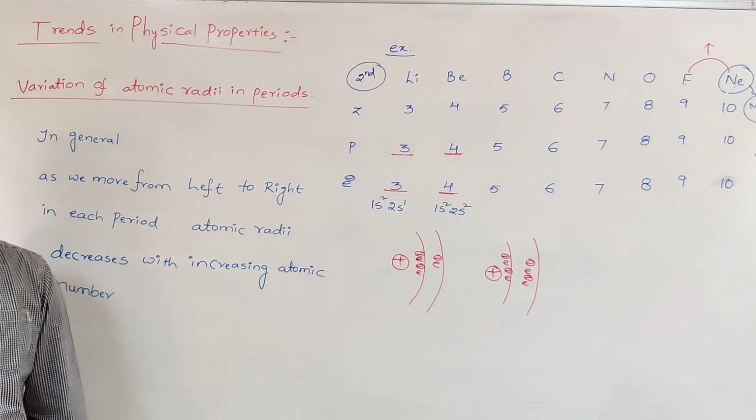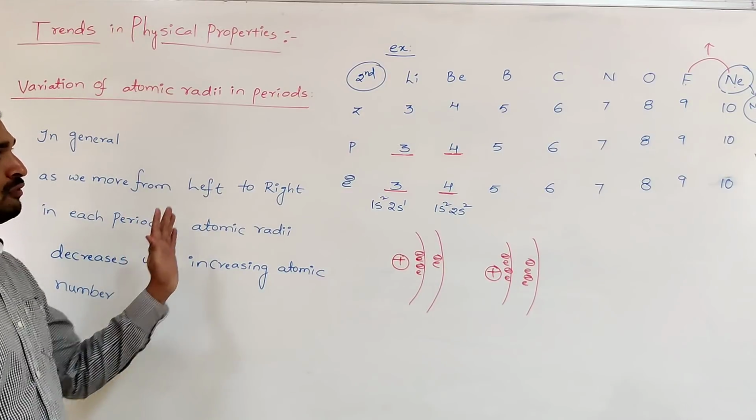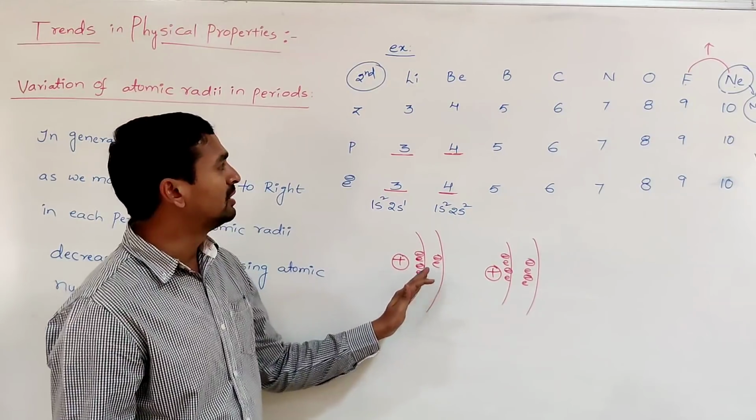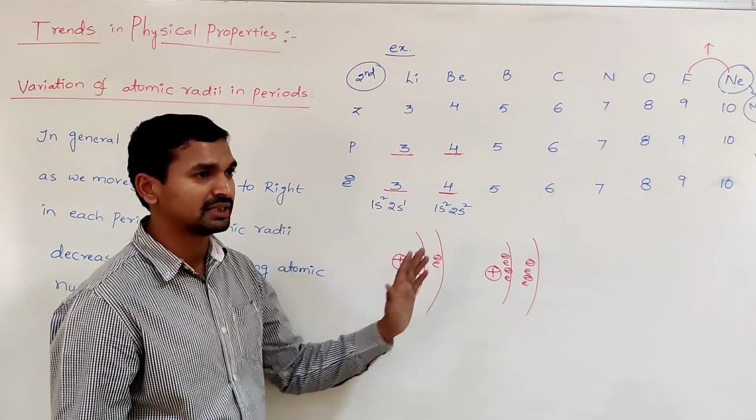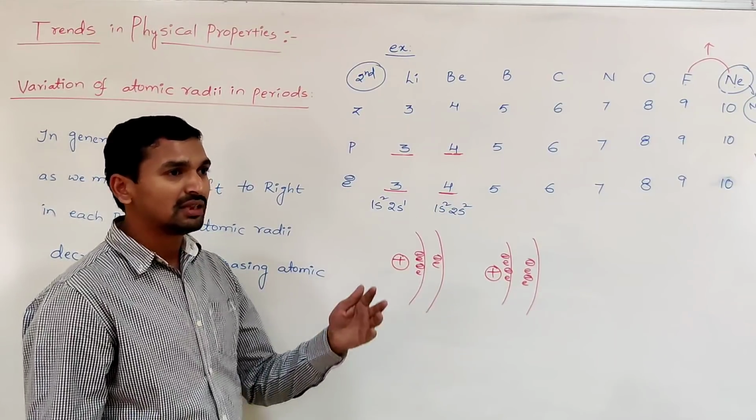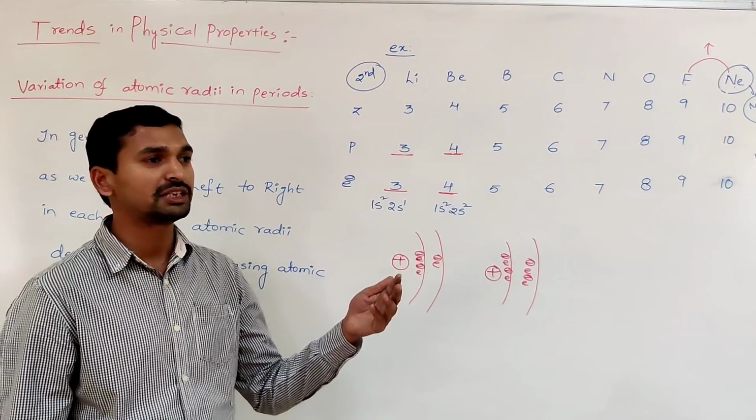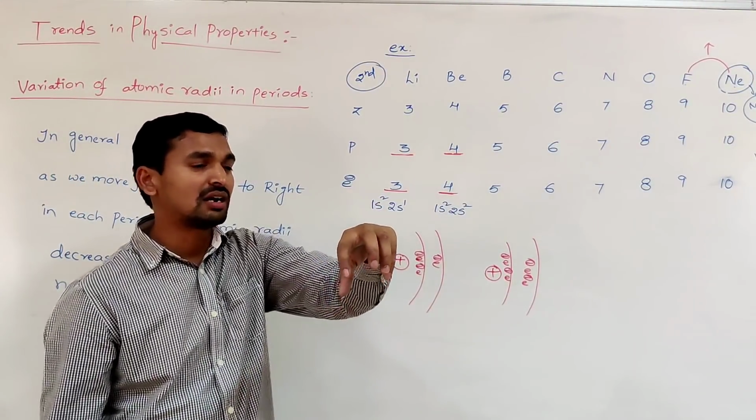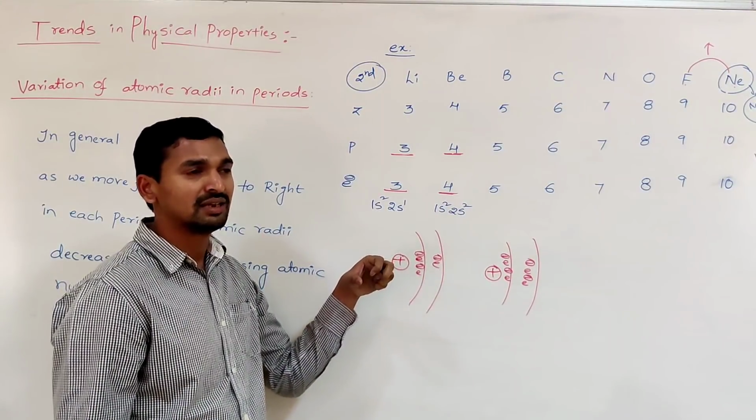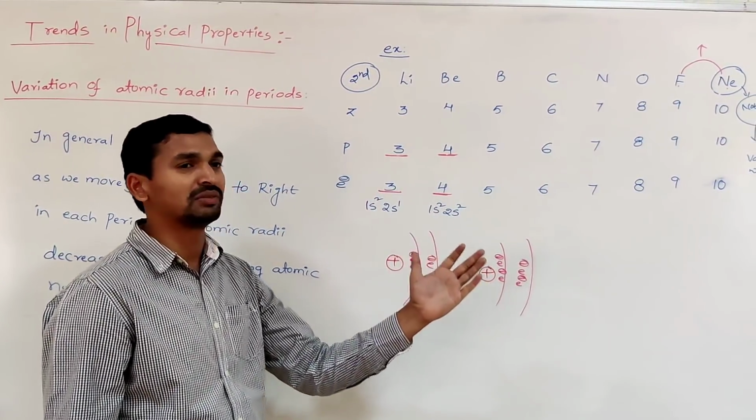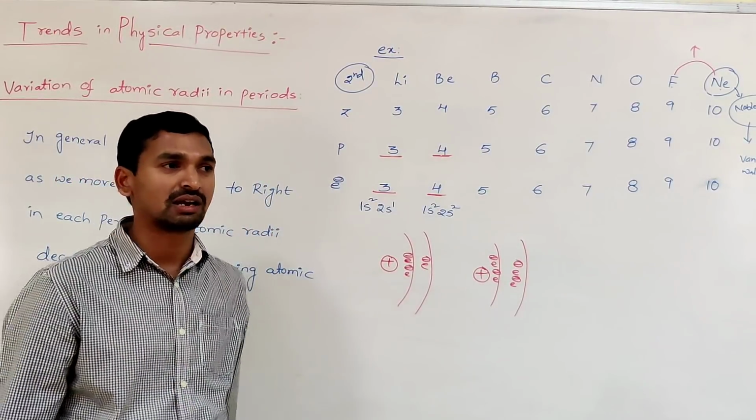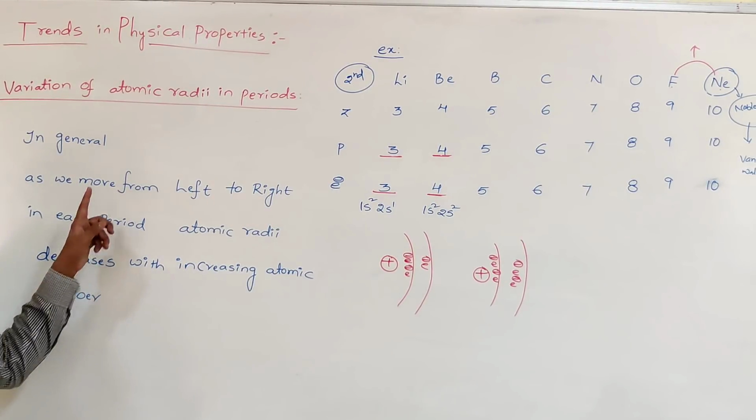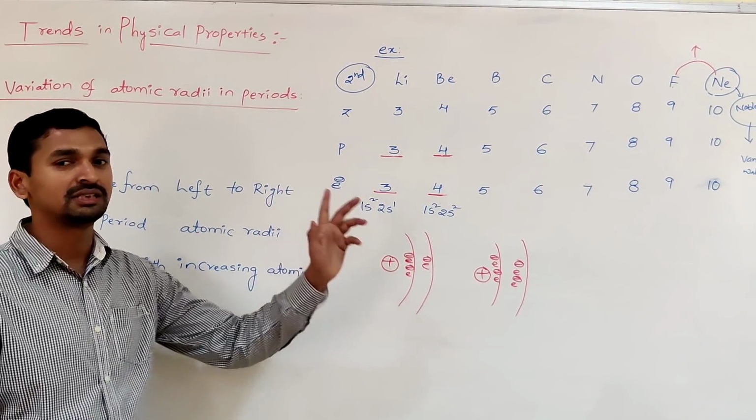Why does it decrease? The reason is, as we move from left to right, the electrons are added to the same shell and the positive charge also increases. Consequently, the effective nuclear charge per each electron increases. As a result, the electrons are strongly attracted toward the nucleus. Consequently, the distance from the center of the nucleus to the outermost electrons decreases. That's why atomic radii decreases as we move from left to right in each period.